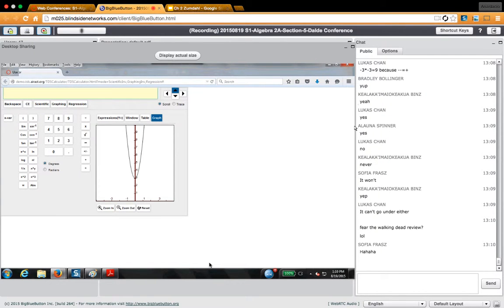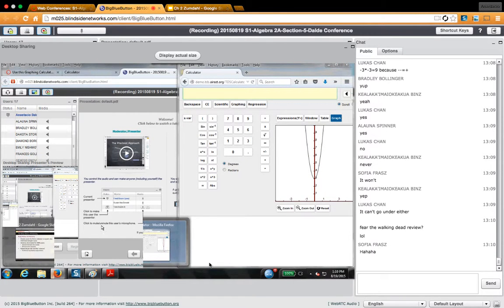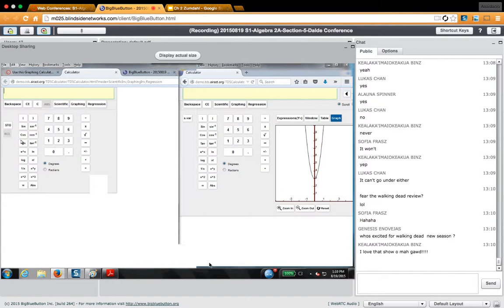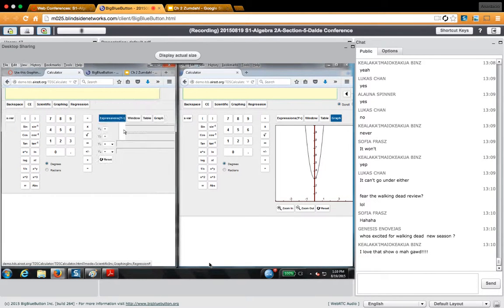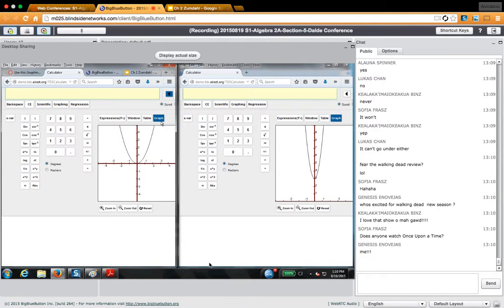All right, here's what I'm going to do. I'm going to take two calculators. I'm going to put them side by side. All right. Now, on one of them, I'm going to graph x squared. Got it? On the other one, I'm going to graph 2x squared.